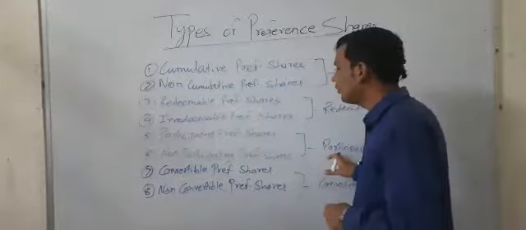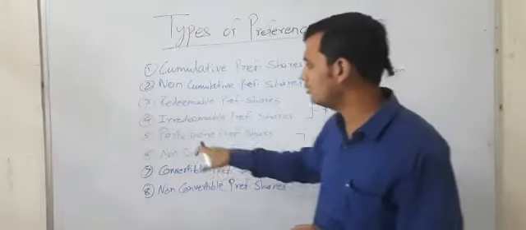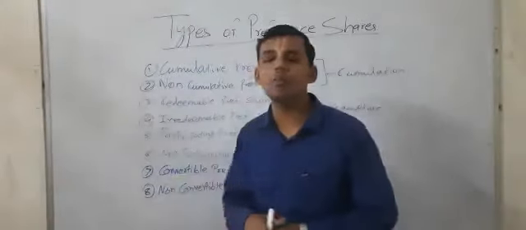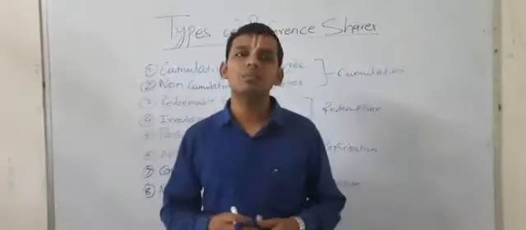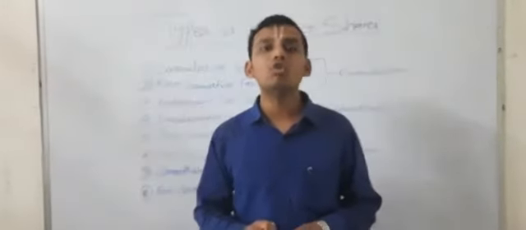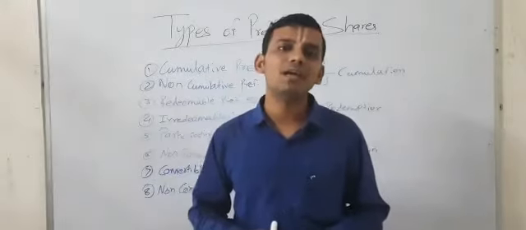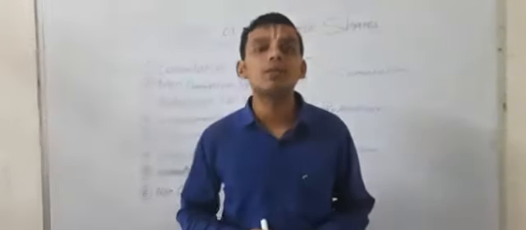Third classification was on the basis of participation, that is participating preference shares and non-participating preference shares. Participating preference shareholders have the right to participate in the surplus profit of the company.